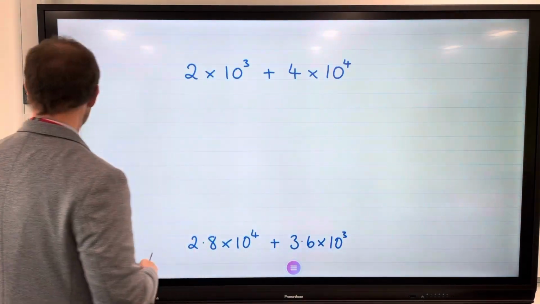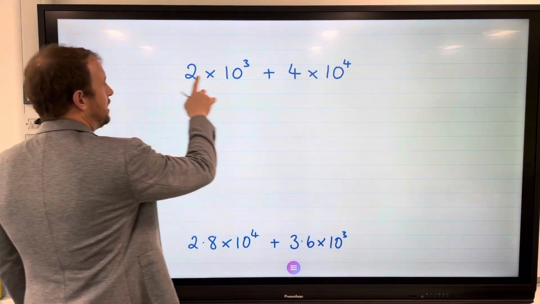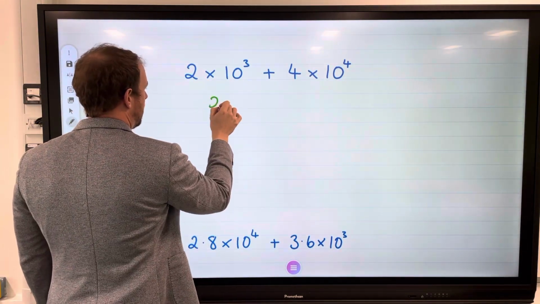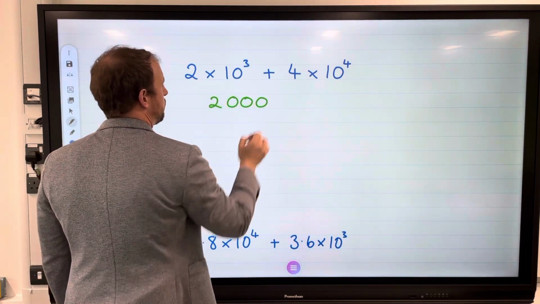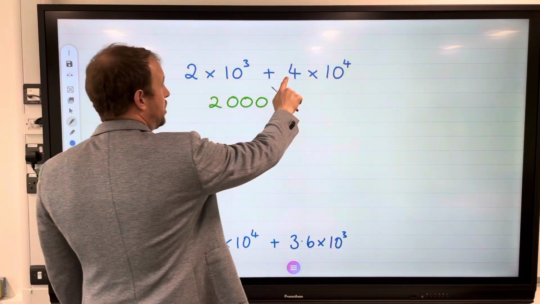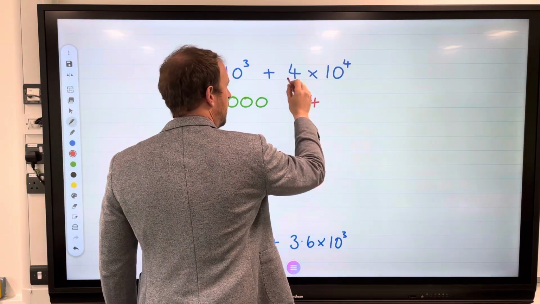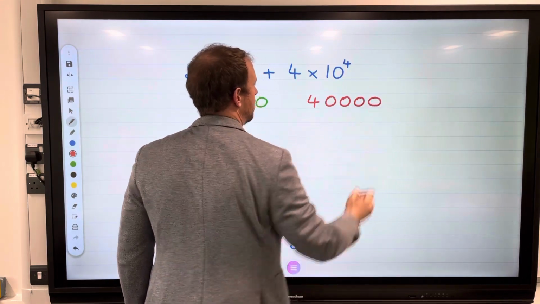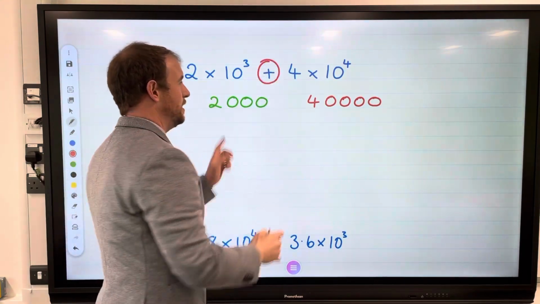So let's convert this to an ordinary number. Well, these are nice and easy because we've got whole numbers at the start. So for here then, we have 2 and then 10 to the power of 3 will give us 3 zeros. Here, we have 4, and then we have 10 to the power of 4, which will give us 4 zeros. We're now going to add these together.